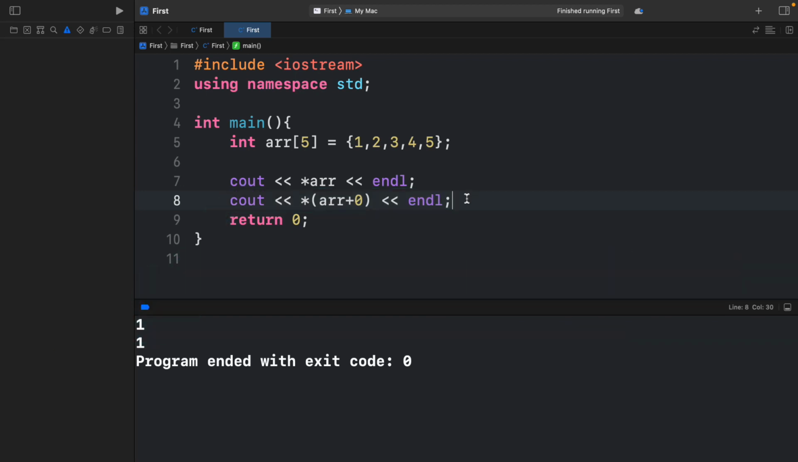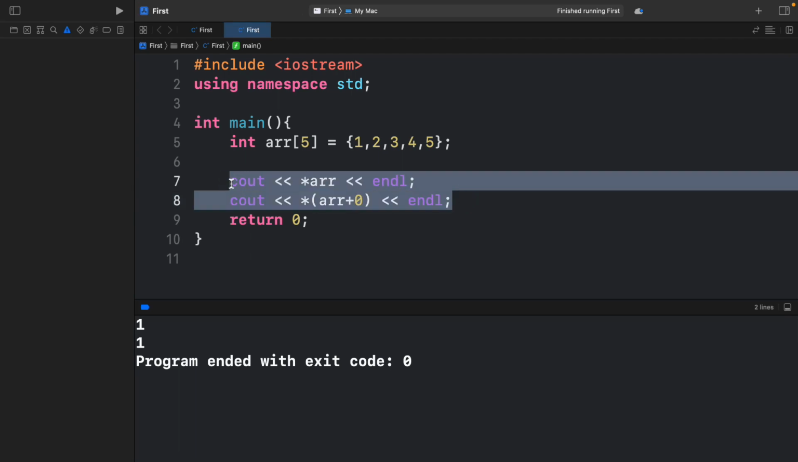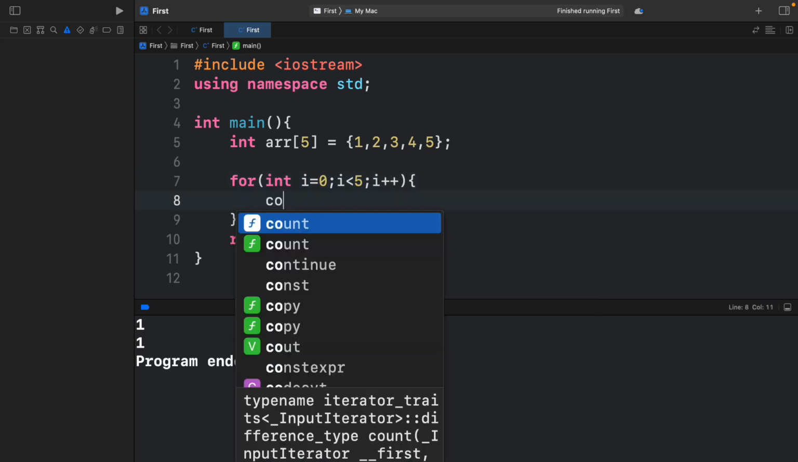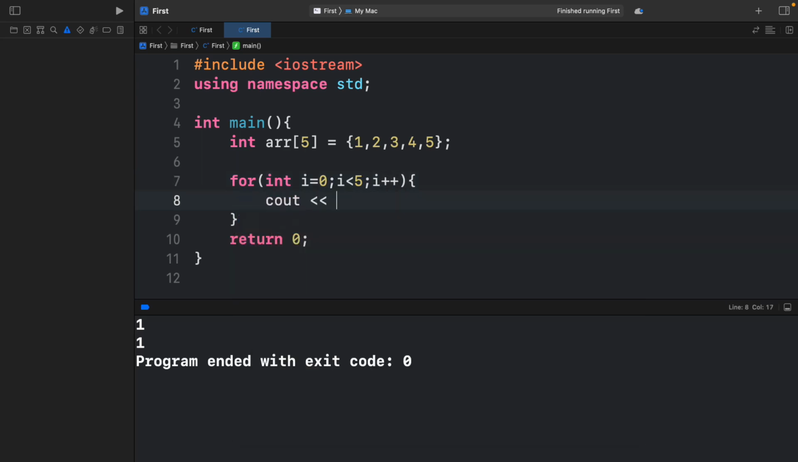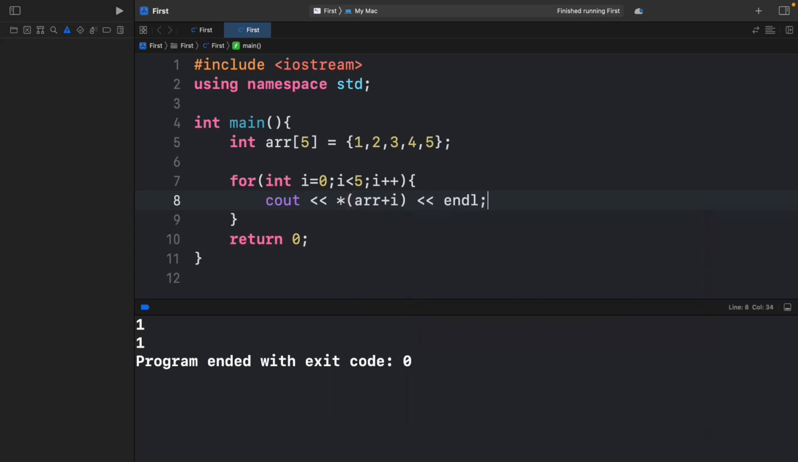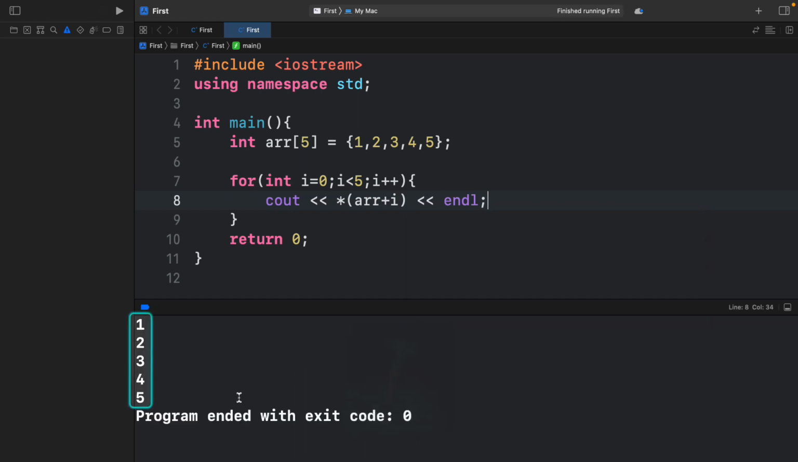Now let me put a loop and display the array, but with this syntax. I will say for, I'll declare a counter variable i, i less than 5 and i plus plus. And inside I'll say cout star arr plus i. Now let's run the code, and as you can see, it displays all the values.